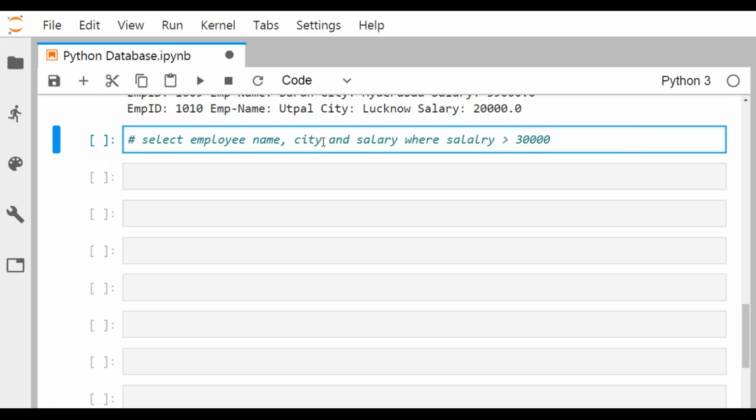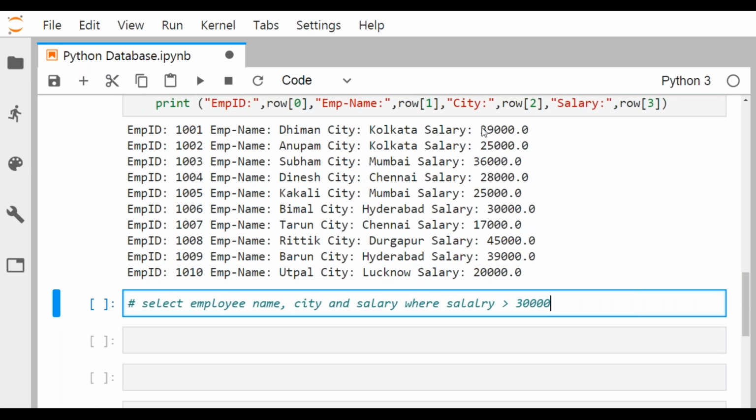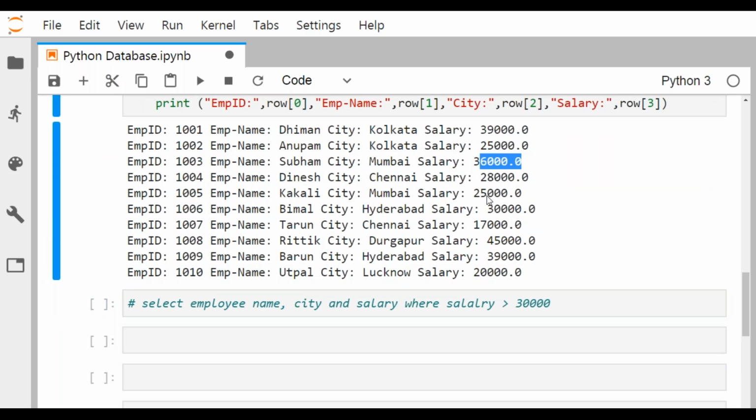So I'm just putting this constant, salary greater than 30,000. Now let me check how many records will be coming. So record number 1, 2, and then 3. I didn't give the greater than equal to, so it will not come. So 3 and 4. So 4 records will be coming.